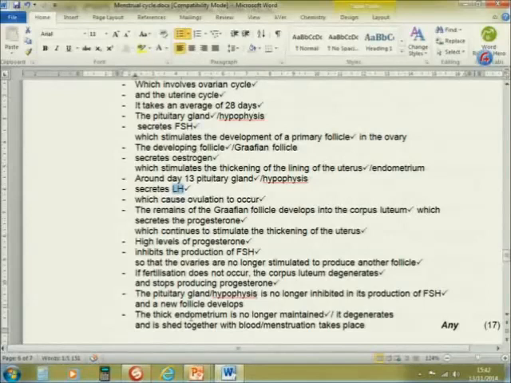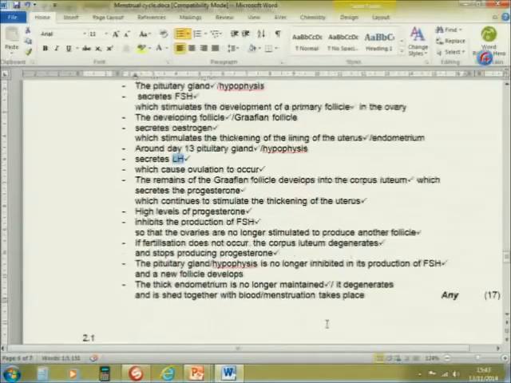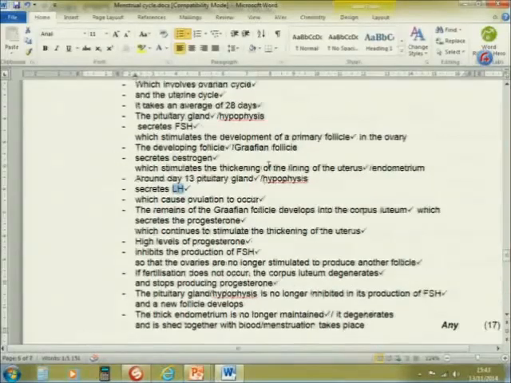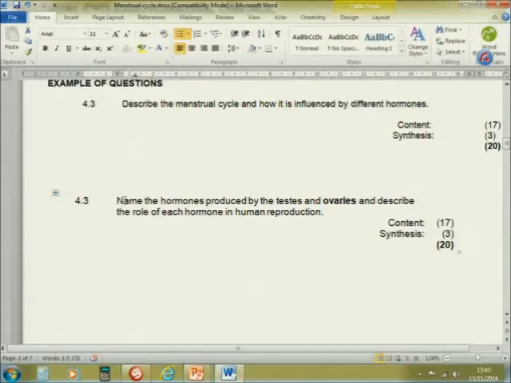The thick endometrium is no longer maintained, or it degenerates, and it is shed together with blood, and that process is menstruation, and it takes place every 28 days. It's an essay. Remember, the menstrual cycle can also be an essay.